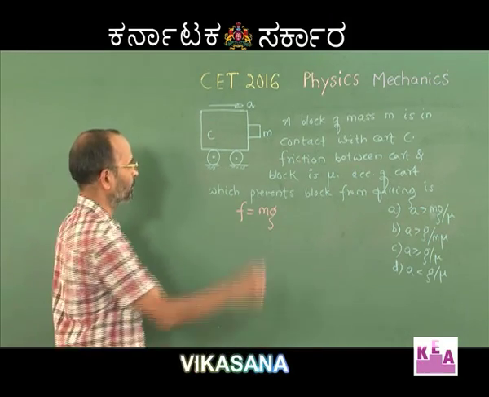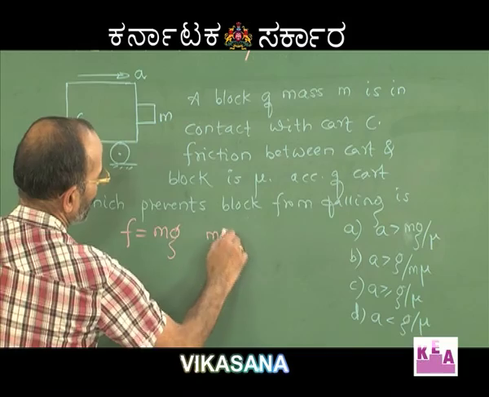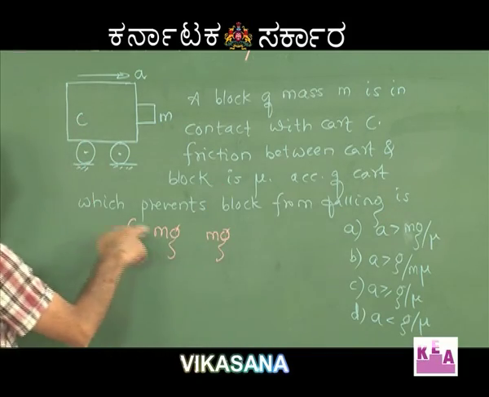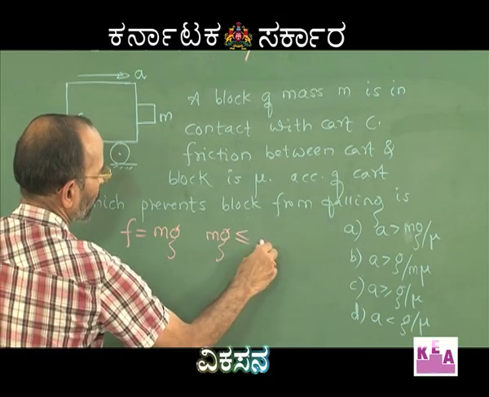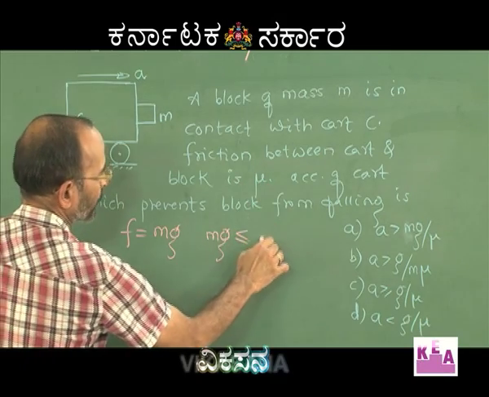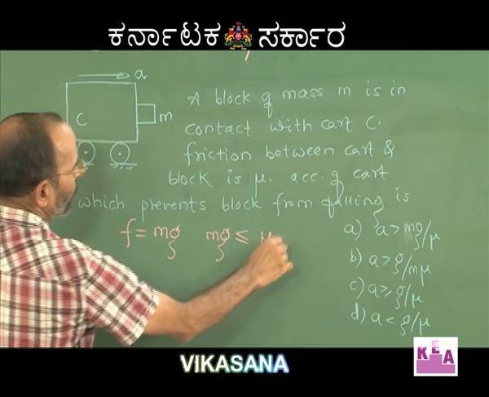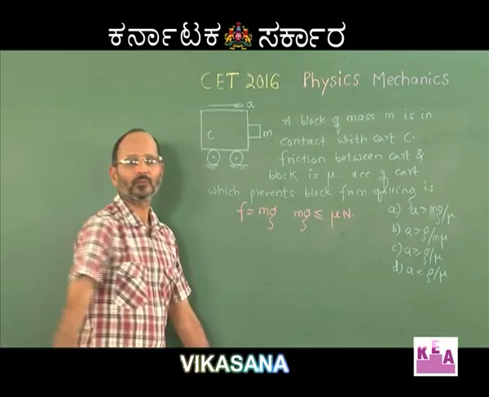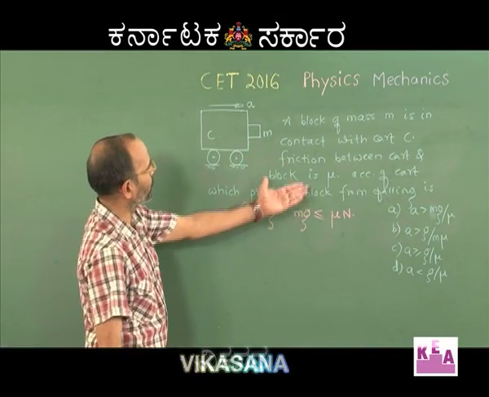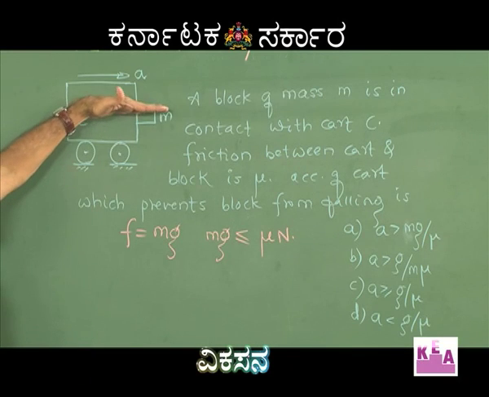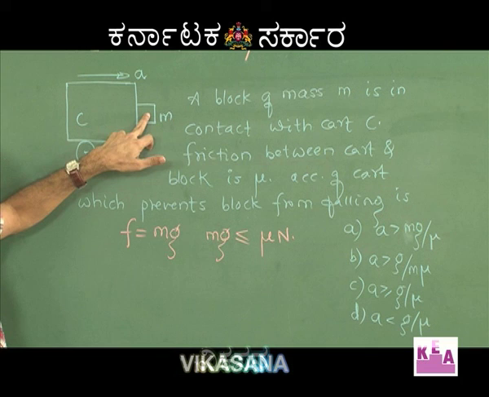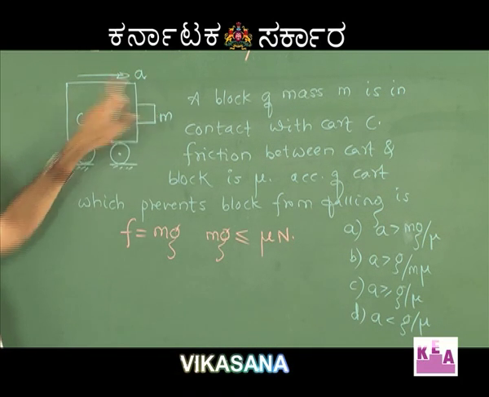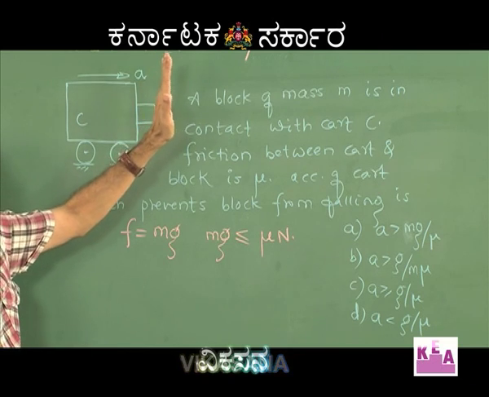So, what I will do is, I will insist that this mg, which is the value that the friction should support, should be less than or equal to the maximum value of the static friction given by the formula mu into N. Mu is given. Now, N, as I said, is in the horizontal direction. And what does N do to the block? N favors the block to accelerate with the same acceleration as that of the cart.